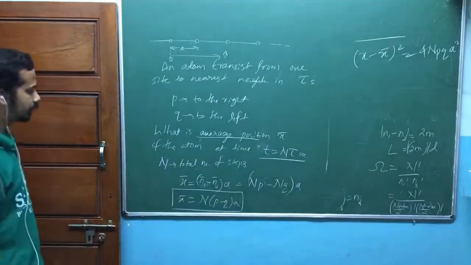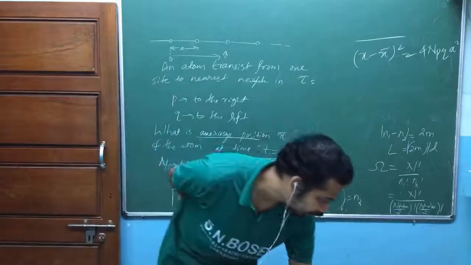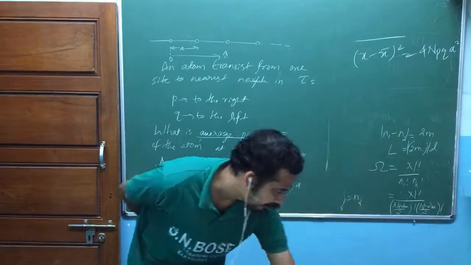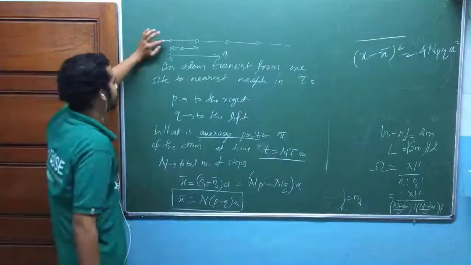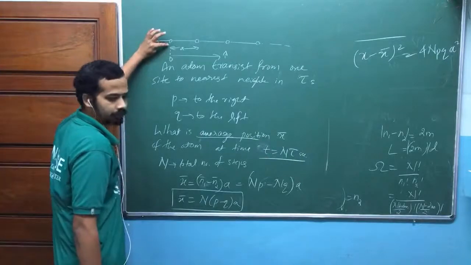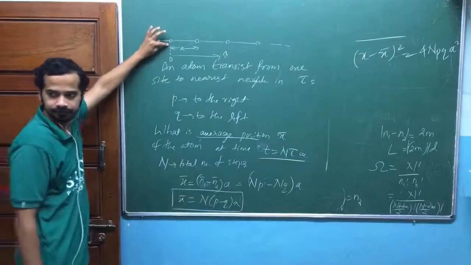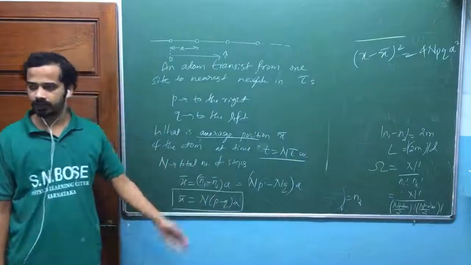Again, you should look here: initially it was at the origin. I think he hasn't mentioned it, or I haven't taken it while designing that one. While dealing with this question, it has started from the origin. At t equal to 0, it has started from the origin. Take that idea. And after this time, what happens?